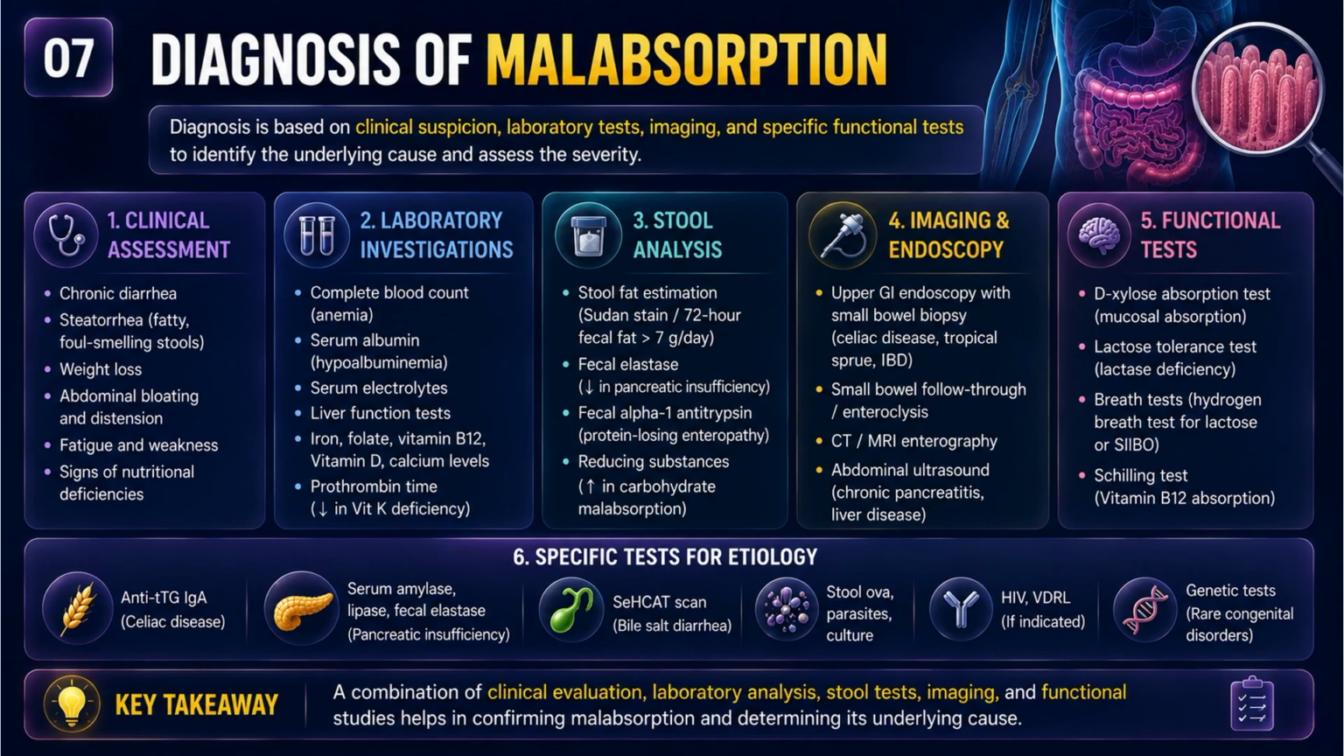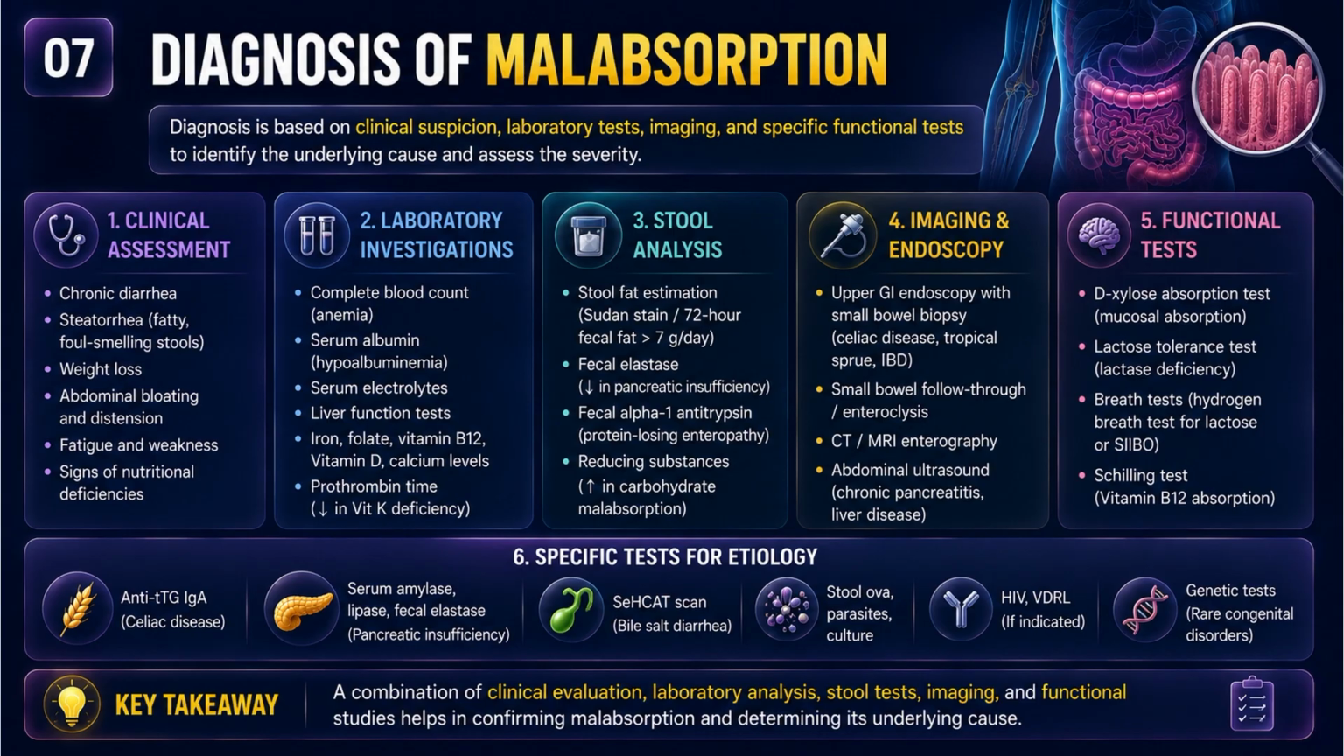Now, let's come to the diagnosis of malabsorption. It starts with clinical suspicion. If patients have chronic diarrhea, steatorrhea, weight loss, bloating, fatigue, or nutritional deficiencies, malabsorption should be suspected. Lab investigations include CBC, albumin, electrolytes, LFT, iron, vitamin B12, D3, folate, and calcium levels. Stool analysis, especially stool fat estimation, fecal elastase, and reducing substances. Imaging and endoscopy help to identify underlying disease.